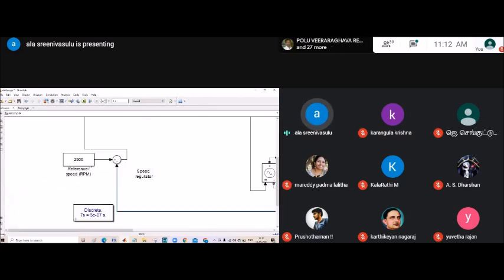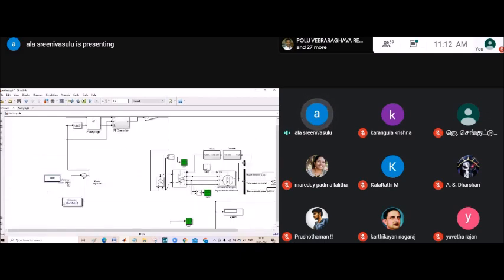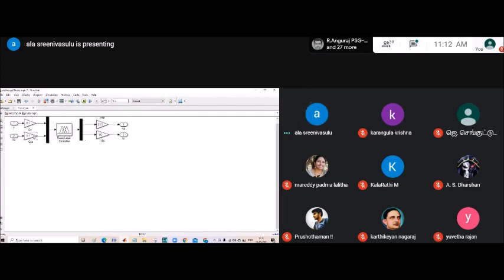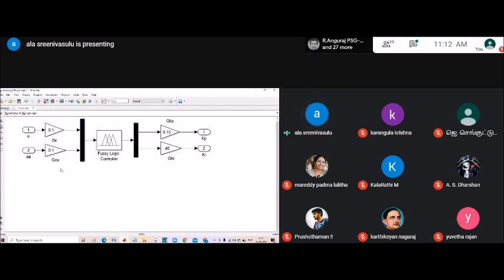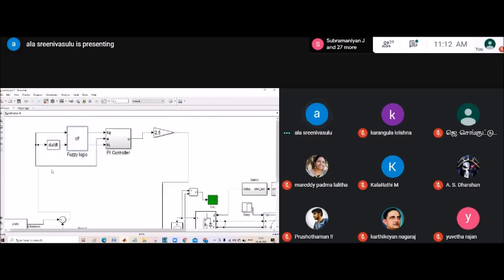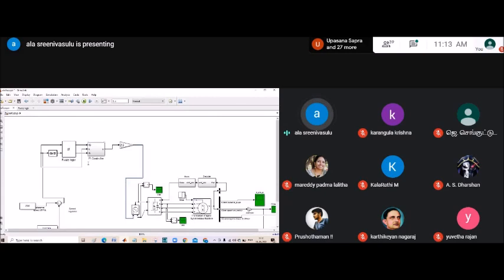And the speed regulator here, reference speed, and this is the speed regulator. So here we are taking the fuzzy logic controller. In this fuzzy logic controller, error and change in error we are taking. So through the error and change in error values, we need to get the KP and KI values. Okay, KP, KI values we need to get. So here we given the names already. So here 2 input variables actually, and 2 output variables. So then we are trying to control the speed of the motor.